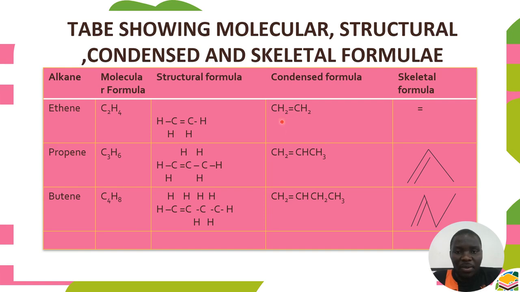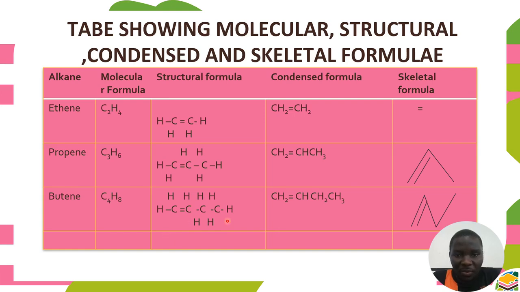How do we come up with the condensed formula? Remember, we only consider the number of atoms at each carbon. So for example, this is the first carbon here. We have 2 hydrogens. That's why here we have CH2. The second one here, we also have 2 hydrogens. That's why we have CH2 here. If we go to butene, for example, on the first carbon we have 2 hydrogens, which is reflected here.